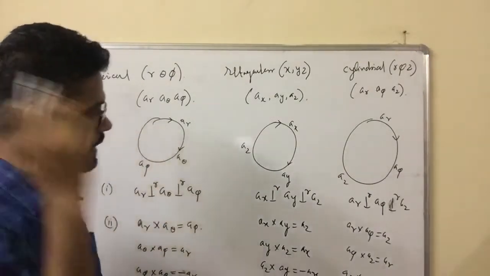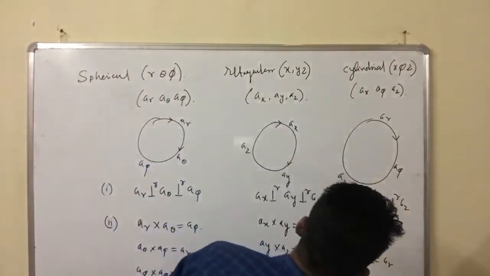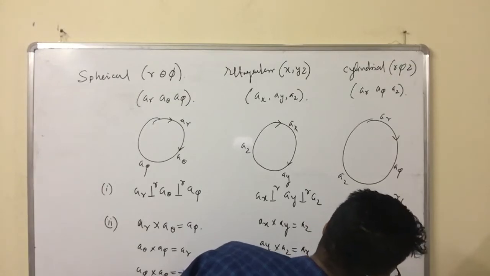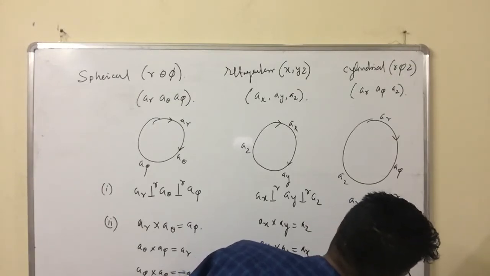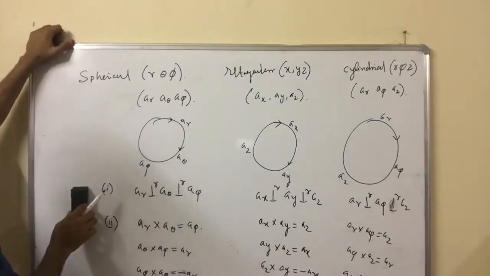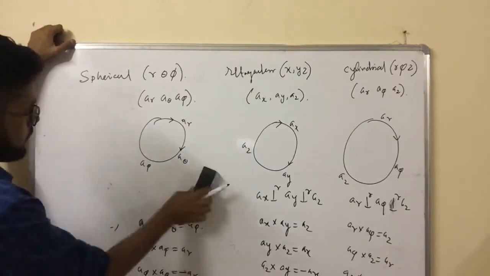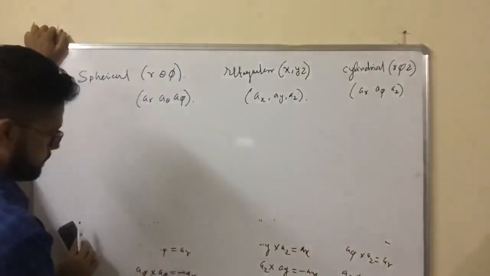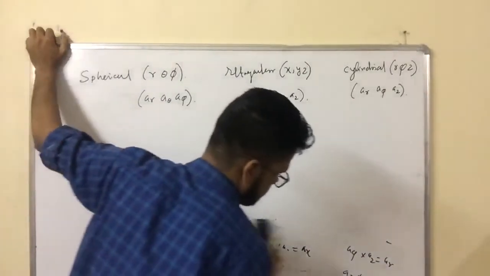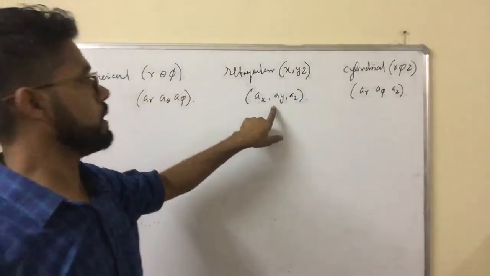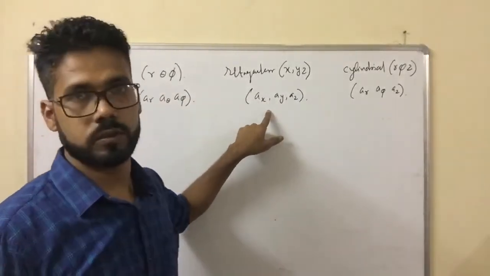And similarly here also, AZ equals A phi equals AR equals 1. These are the basic properties of the coordinate systems. I'm erasing this part. Next, all unit vectors follow the same rules as in the rectangular coordinate system.